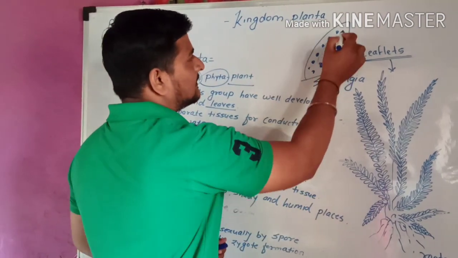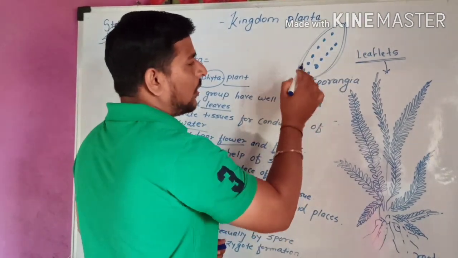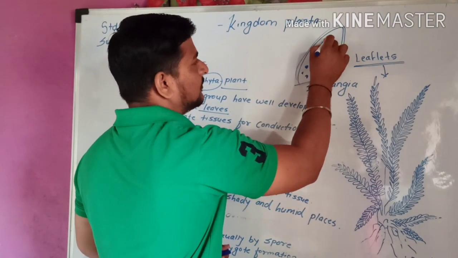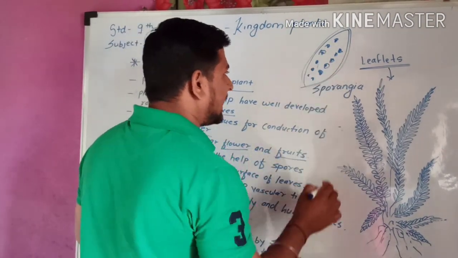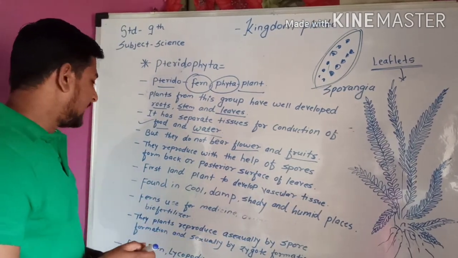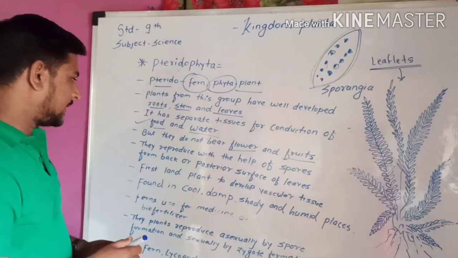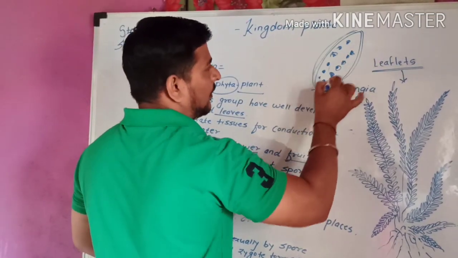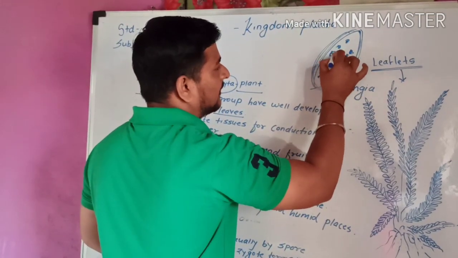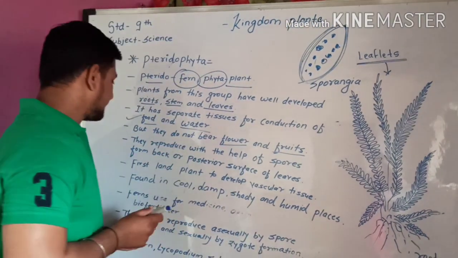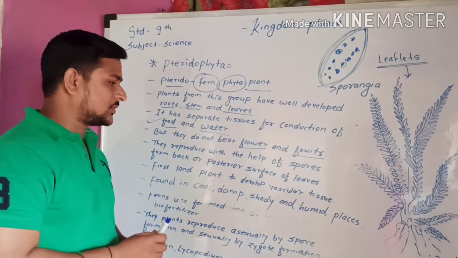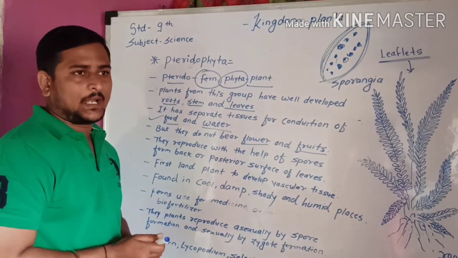Here is the leaf, and on its surface there are some spores. By these spores they reproduce.